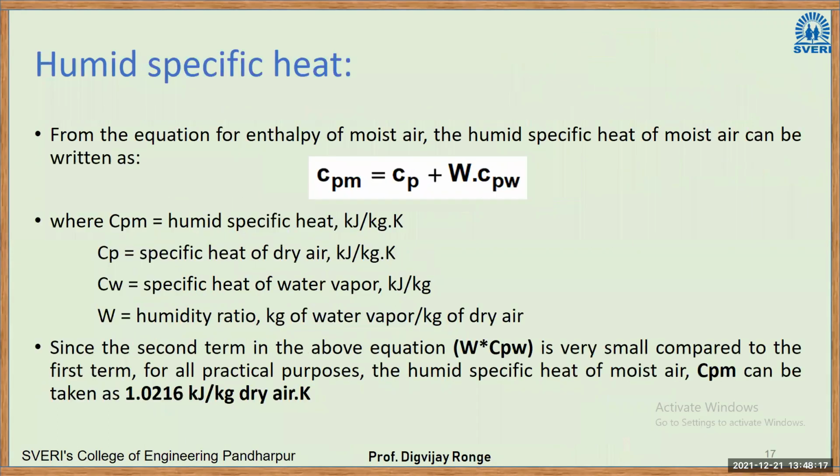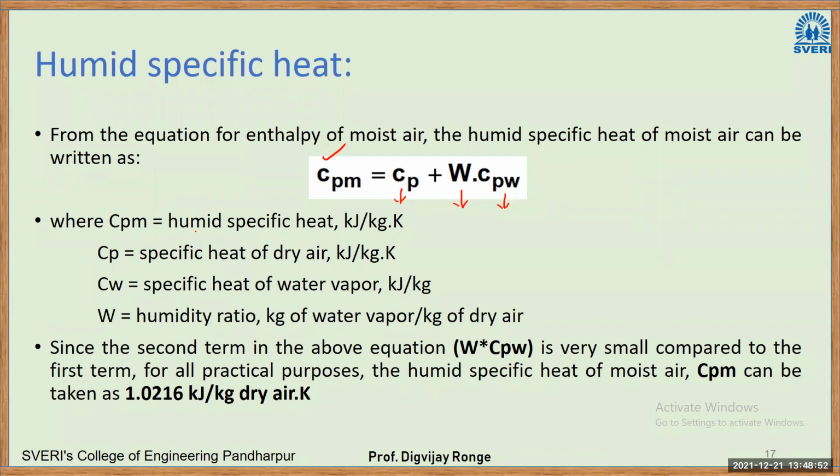Okay. Now next here it is humid specific heat. Specific heat, we already know, is the amount of heat required to raise the temperature by 1 degree Celsius per kg. So that is a specific heat we know. What is the humid specific heat? From the equation for enthalpy of moist air, the humid specific heat of moisture can also be written as follows. This is the specific heat of moist air. So it is equal to Cp of the dry air plus the specific humidity into specific heat of water vapor, right?